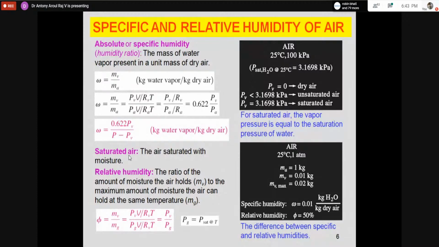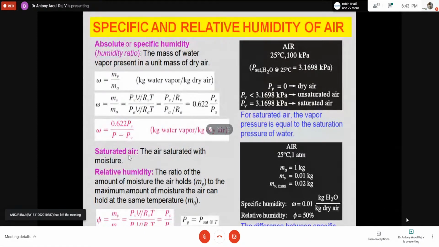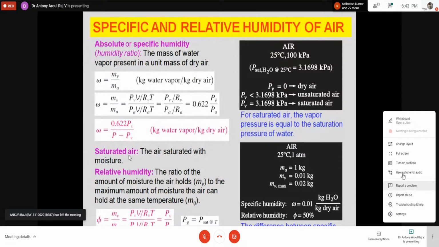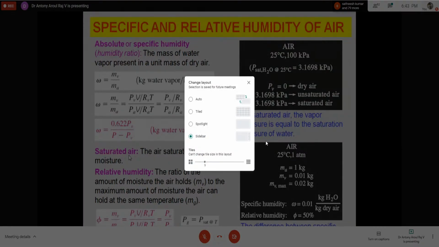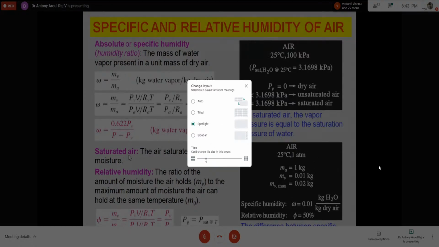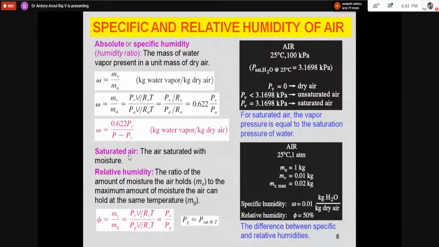So what is relative humidity? Relative humidity is the mass of water vapor present in a given volume of air to the mass of water vapor present at saturation in the same volume, at the same temperature. In simple words, it is the ratio of the moisture the air is holding now compared with the maximum amount of moisture the air can hold at the same temperature. That is called relative humidity.